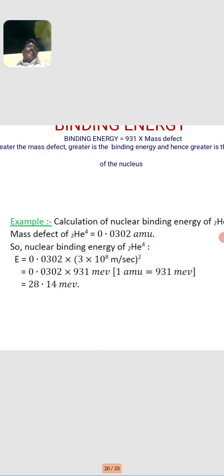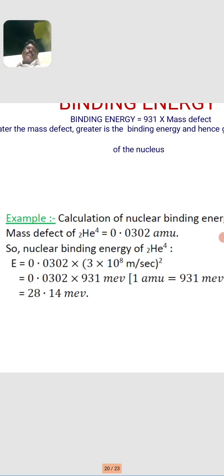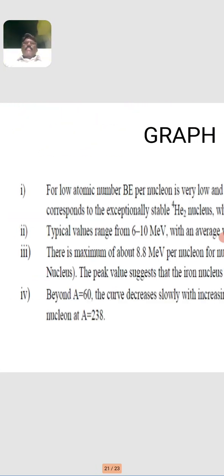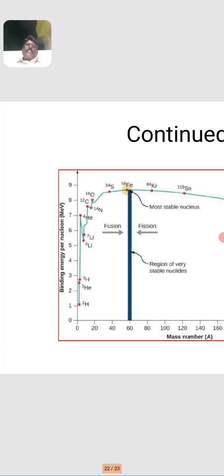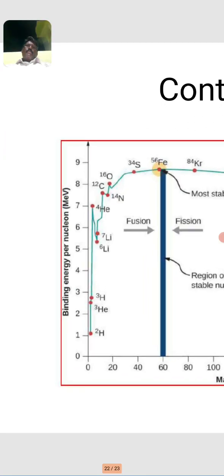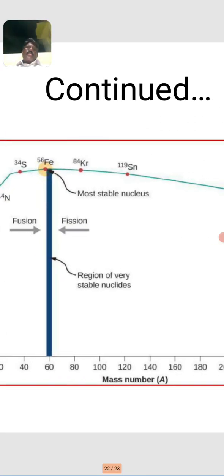Now we calculate the binding energy per nucleon. This binding energy per nucleon is calculated from these values. The total binding energy is divided by mass number 4. So we get the binding energy per nucleon of about 7.0 MeV. The graph: I will draw the graph between binding energy per nucleon versus mass number.